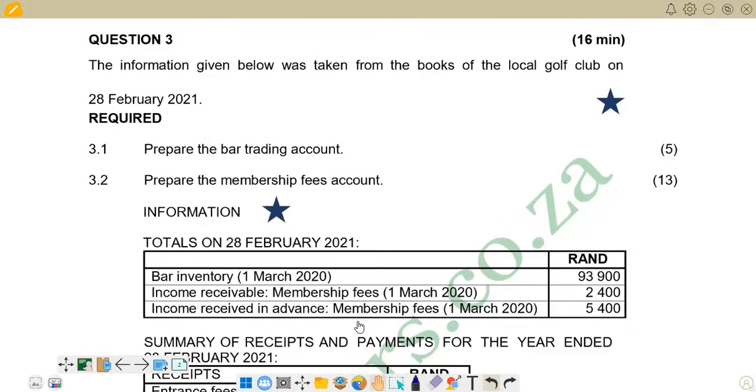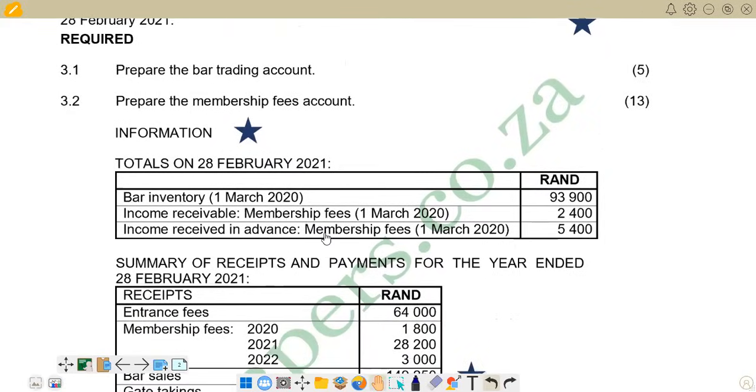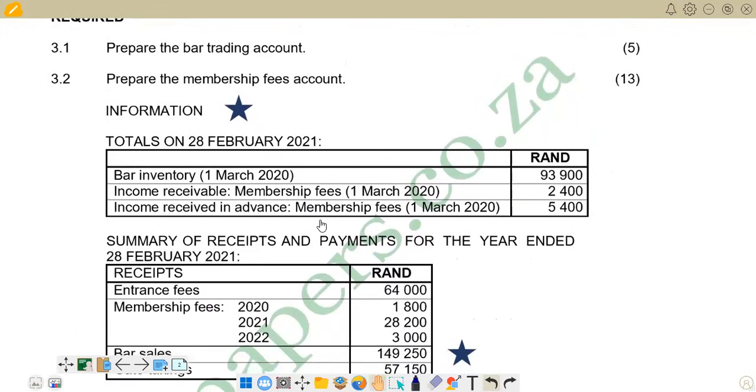We have totals on 28 February 2021. Remember, 28 February 2021 is where the year is ending, and the financial year is starting on 1 March 2020 up to 28 February 2021. So this is the information that we have in terms of the end of the year. And then we have also the bar inventory at 1 March 2020, which means this is the opening inventory. And then we've got income receivable, membership fees, 1 March 2020, and also income received in advance on 1 March 2020. And the amounts are there, right?